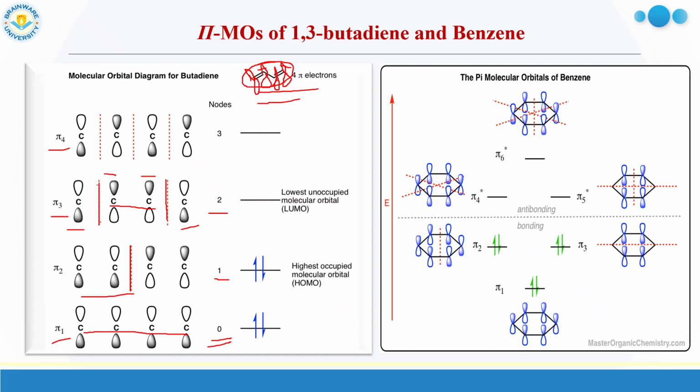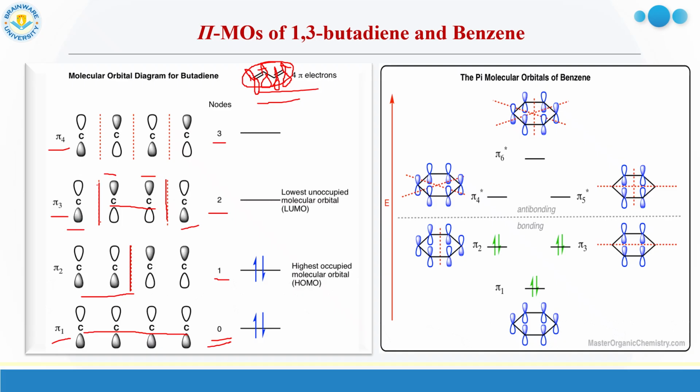Now going to the highest energy orbital, that is pi 4, node is equal to 3. So between all the two carbons one node is present. So all the carbons have opposite symmetry, C1 shaded lower side, C2 upper, in this way all are having opposite symmetry. So now these are the MO diagram of 1,3-butadiene.